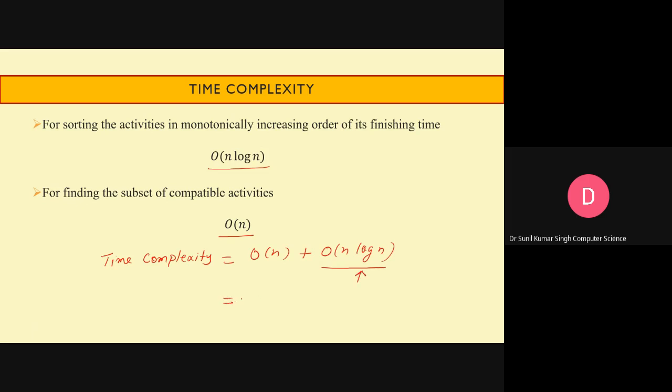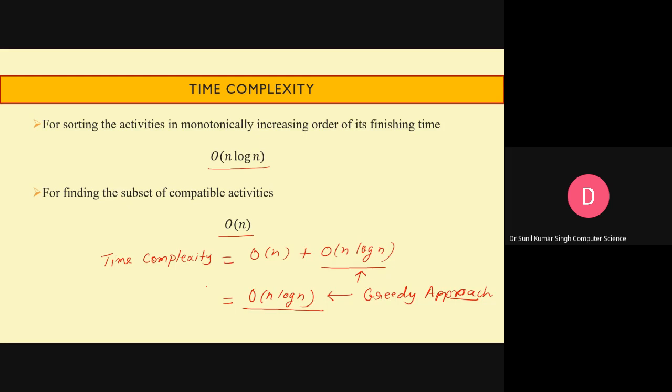So overall, whether activities are sorted with respect to their finishing time or not, it will take order of n log n time when we find this set of compatible activities with the help of the greedy approach.